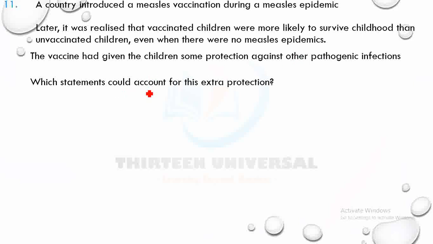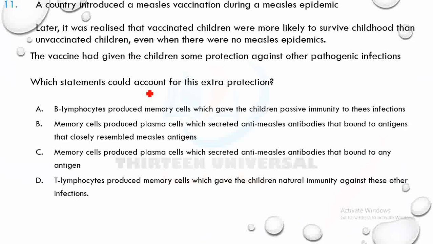Which statements could account for this extra protection? All right, pause the video and look at it. A says B lymphocytes produced memory cells which gave the children passive immunity to these infections. It didn't give them passive. Memory cells give active immunity, if they come in contact with the antigens. So it's active, not passive.